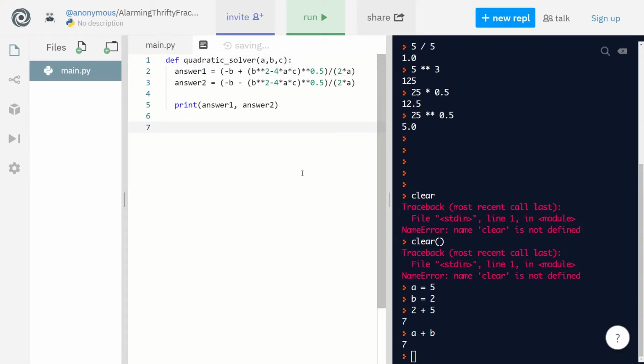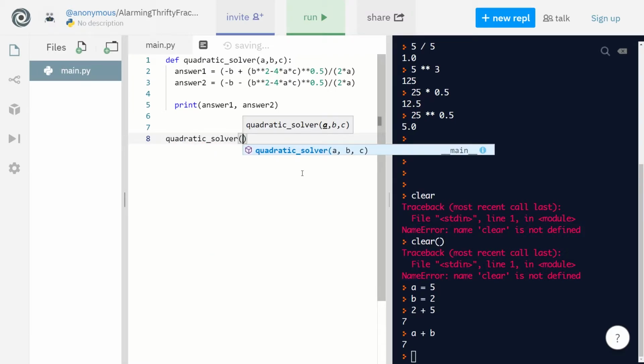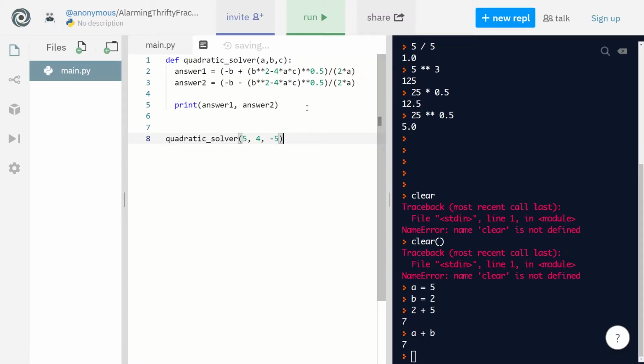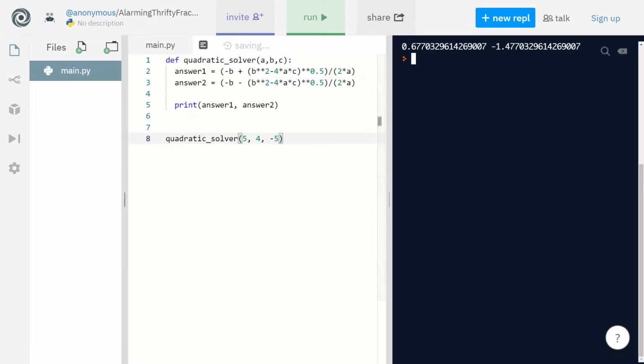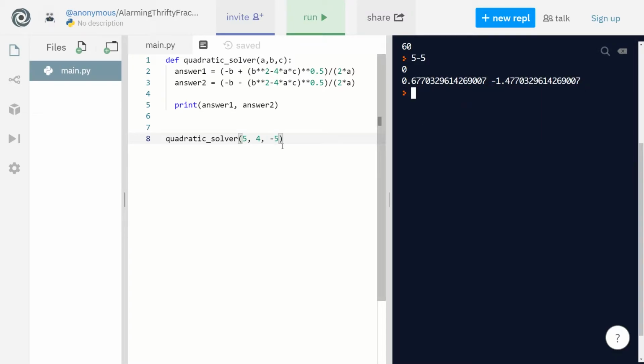So let's call this function, quadratic solver, on something we know has an answer: 5, 4, minus 5. Let's try running this, and what it should do is print out answer1 and answer2. Alright, so let's run this. You press run, and there we go. We have our 2 answers. So it works.